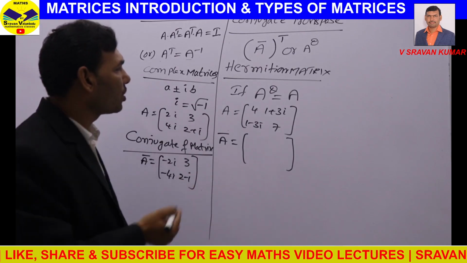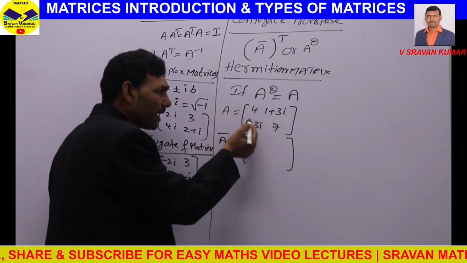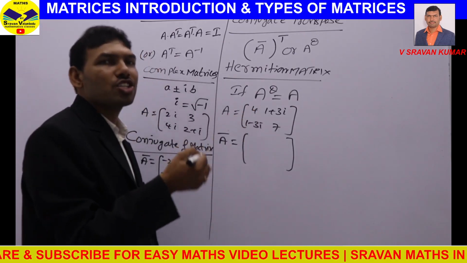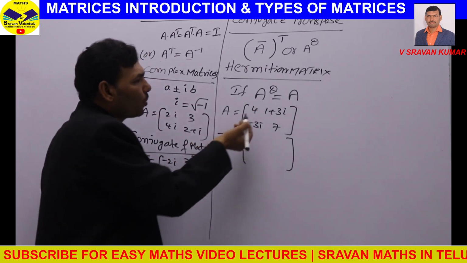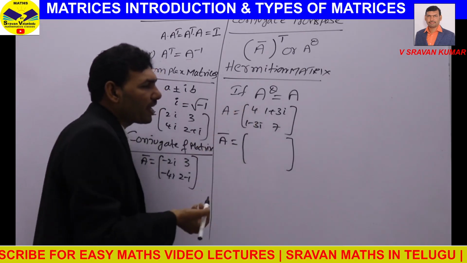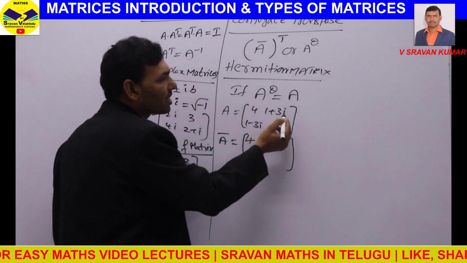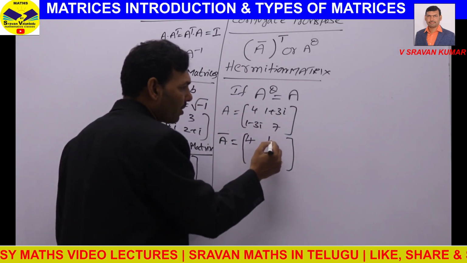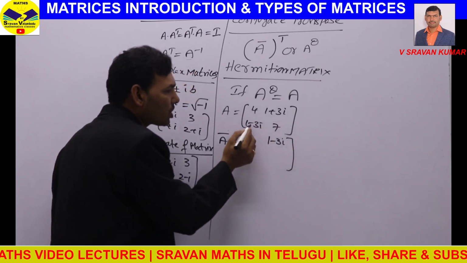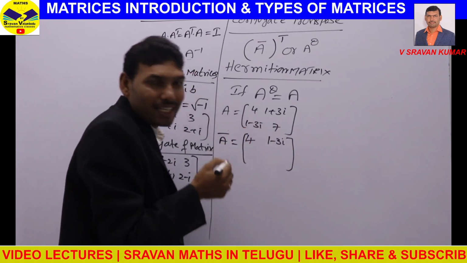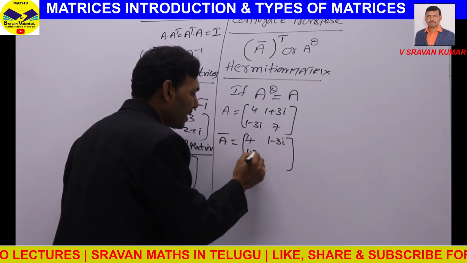How to find the conjugate? By replacing every element with its conjugate complex. Conjugate of a real number is a real number, so conjugate of 4 is 4. Conjugate of i is minus i, so 1 minus 3i becomes 1 plus 3i, and conjugate of minus i is plus i.